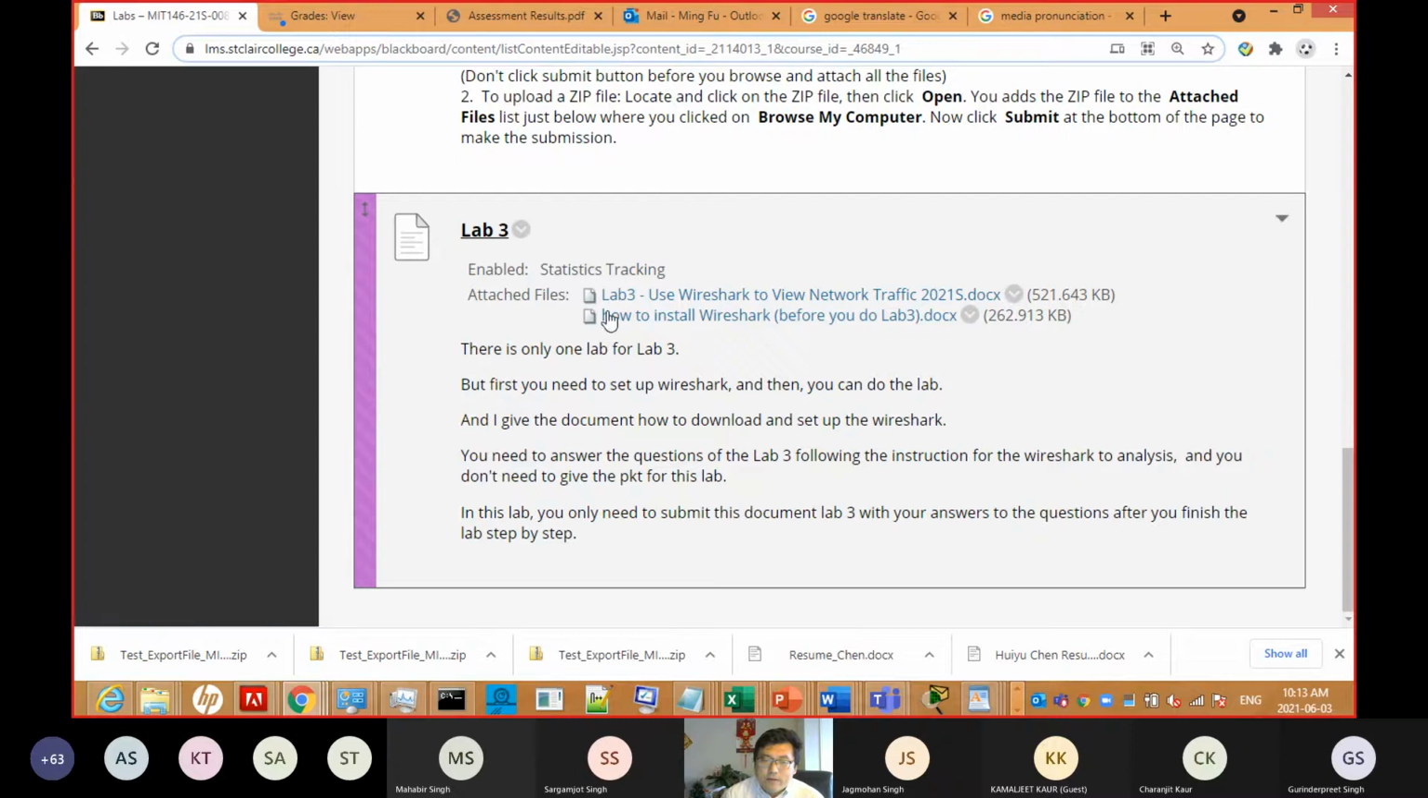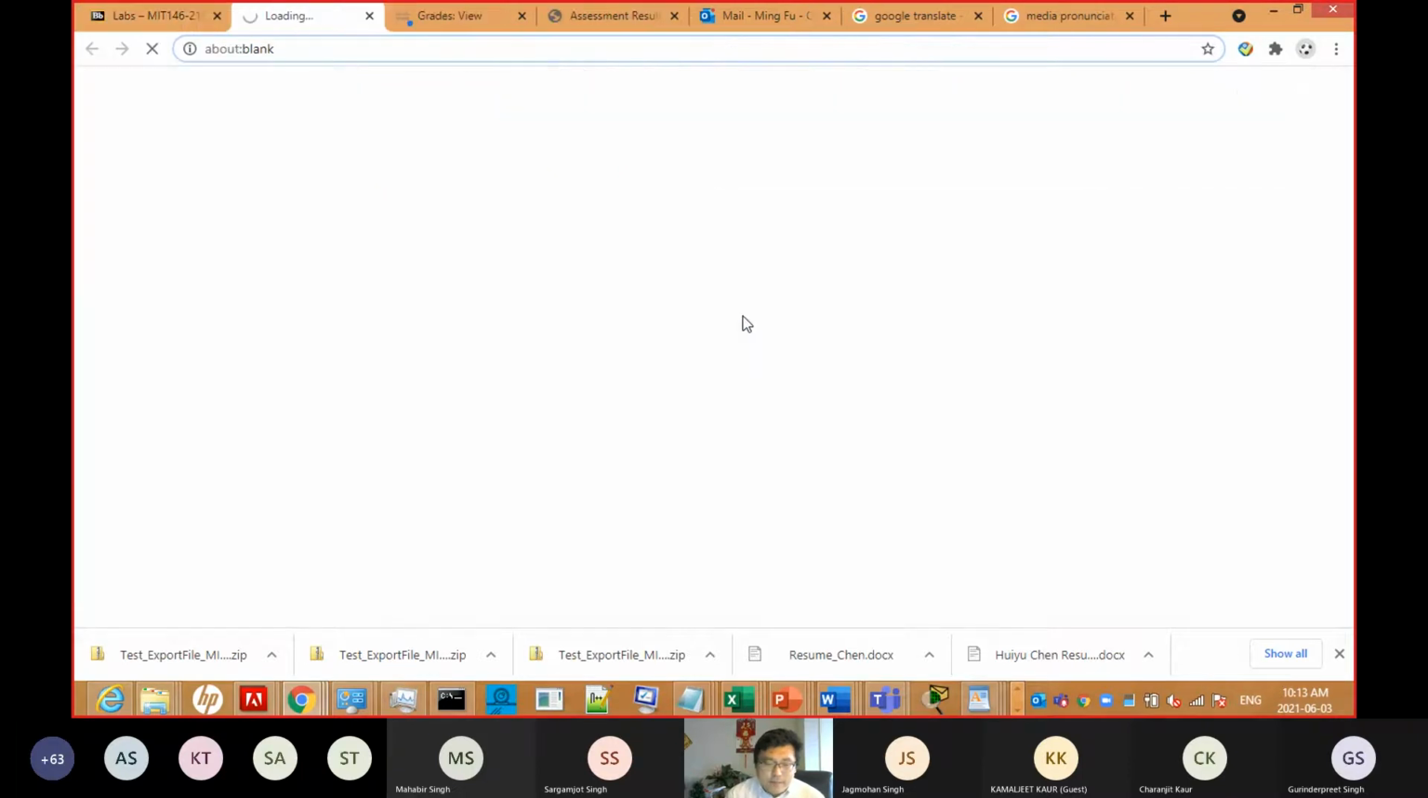In this lab we will view the network traffic. Firstly, we need a different software. This is called Wireshark. You know shark, right? A shark is very terrible in the sea. Firstly, you need to download this and see how to install the Wireshark.